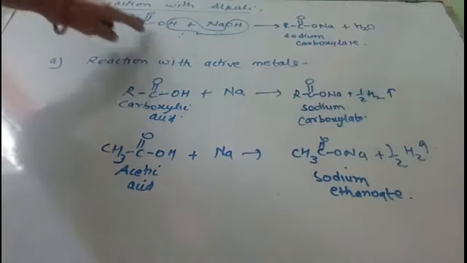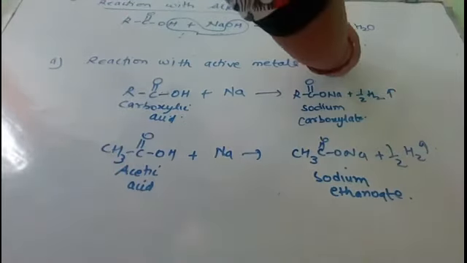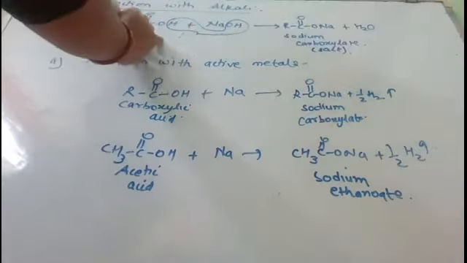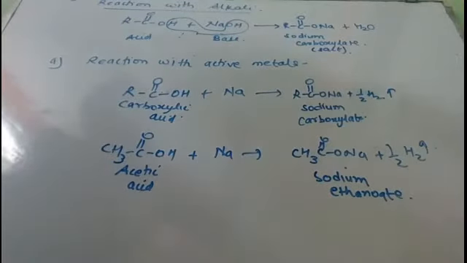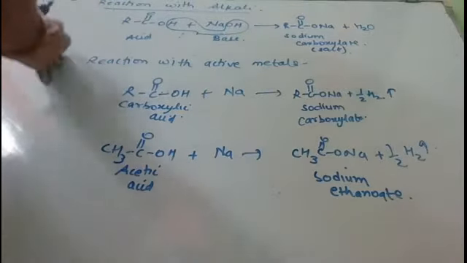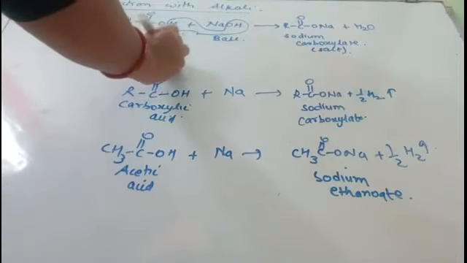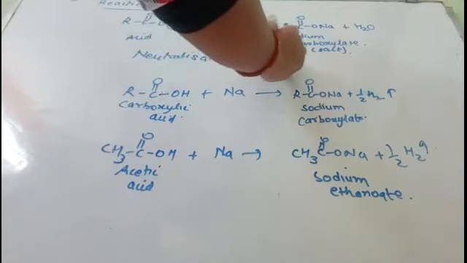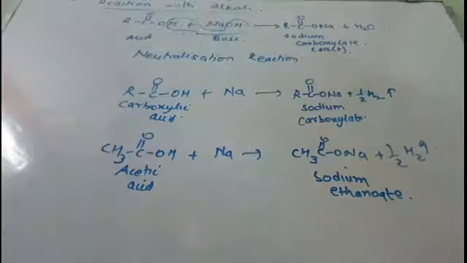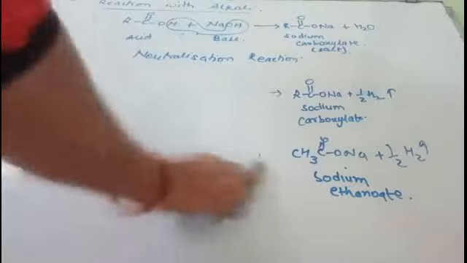This is acidic in nature and this is base. So acid plus base will give you salt. This is acid and base, so they will give you salt. Which type of reaction is this? This is a neutralization reaction. What is a neutralization reaction? A reaction in which acid and base react together to form salt is known as a neutralization reaction. So this is an example of a neutralization reaction, right?